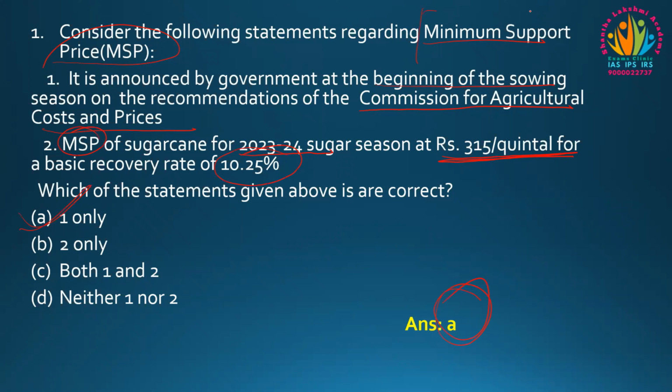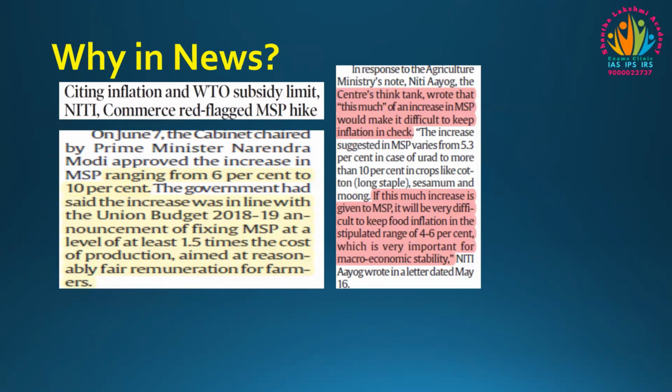So why is this minimum support price in news? We'll see that now. In the Union Budget of 2018-19, the government announced to fix the minimum support price at a level of at least 1.5 times the cost of average production to improve the condition of farmers. Regarding that only, this year, 2023, on June 7th, the cabinet approved the increase of the minimum support price ranging from 6% to 10%. So in June, this happened.